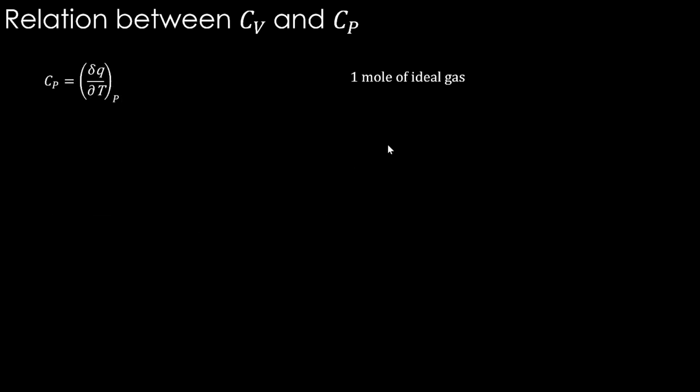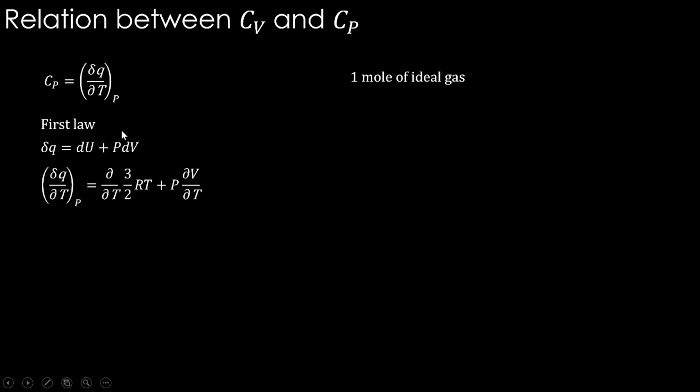Now what about Cp? Cp is del Q by del T at constant pressure. Again, take the first law and substitute, instead of del Q, dU plus PdV. So here, instead of dU, we are writing 3 by 2 RT. PdV is there, so we are writing PdV by dT. So this dT goes to the denominator on both sides. We can take this P and put it into the differentiation part, dou PV. Since P is a constant, this is not a problem. Since we see this PV, we will replace that PV with RT. That's the only change we are doing here.